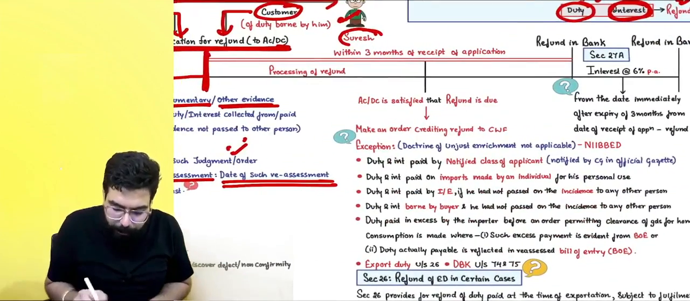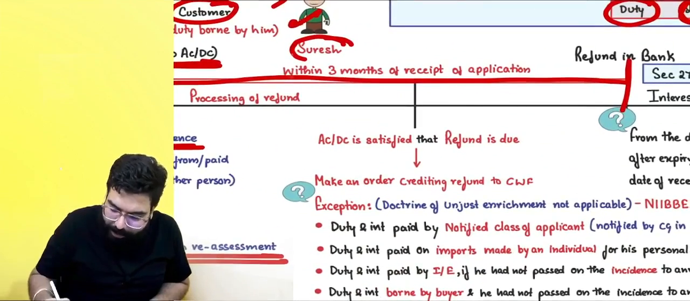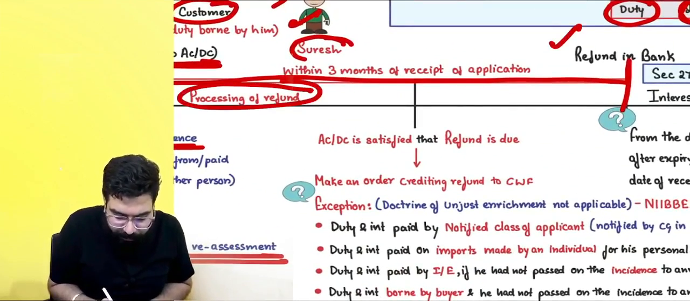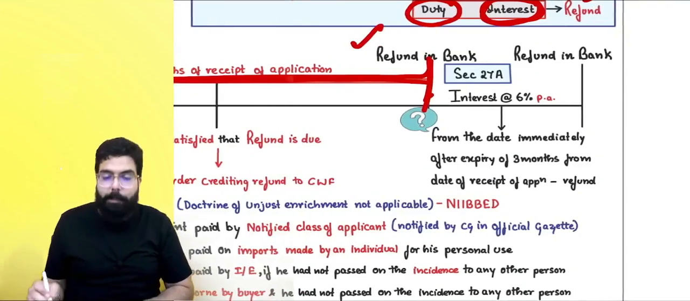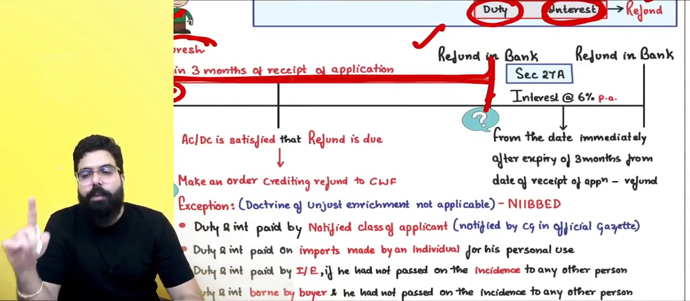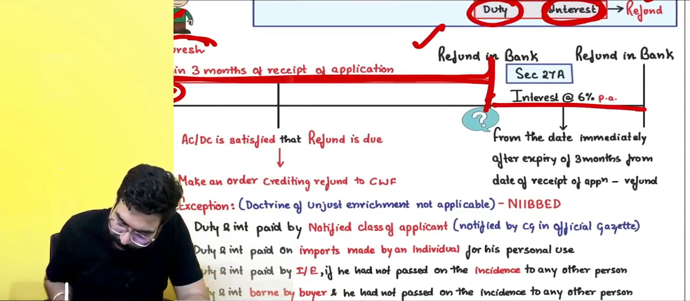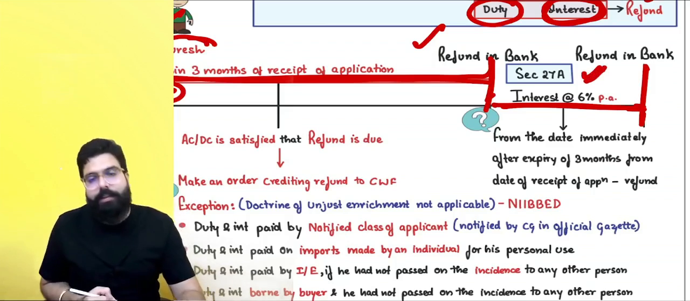Okay, once you file the application, sir, within 3 months the refund will come into your bank account. Always remember, processing of refund will happen from the application within 3 months. The amount will come into your bank account. If they don't give you the money in your bank account within 3 months, they will give you an interest at the rate of 6% under section 27A.